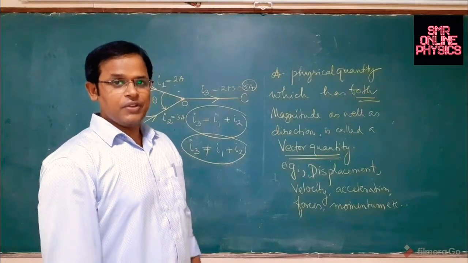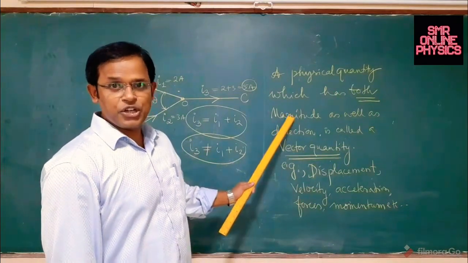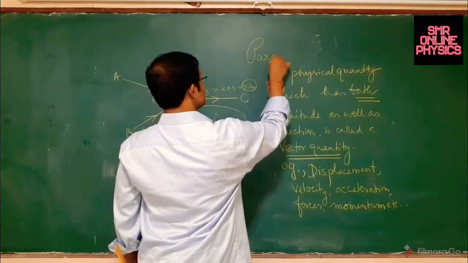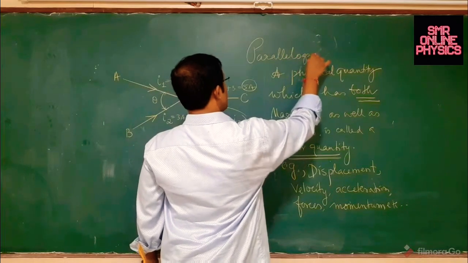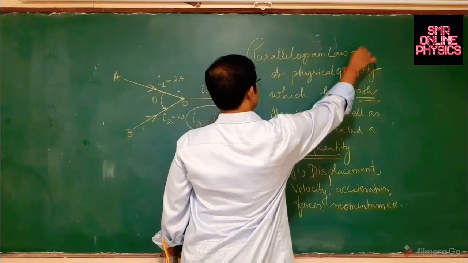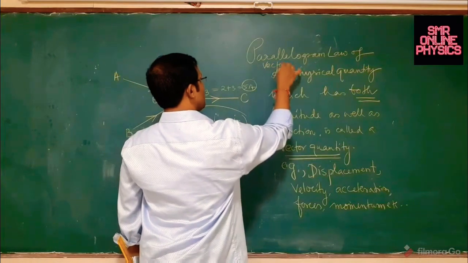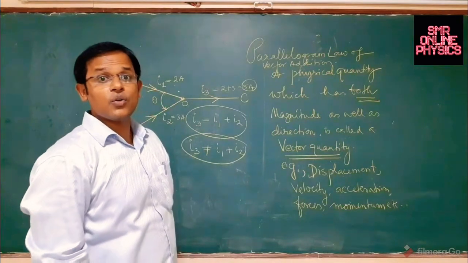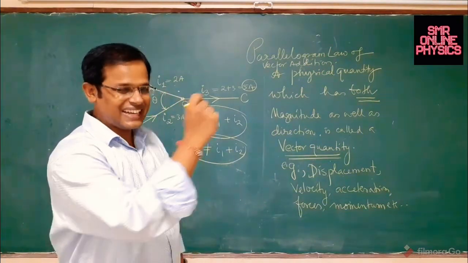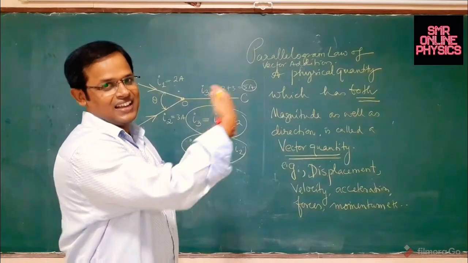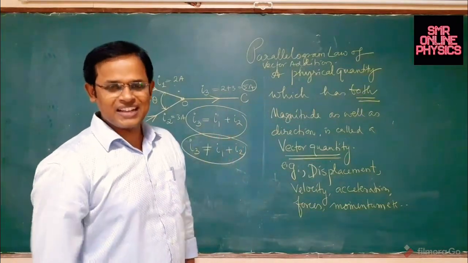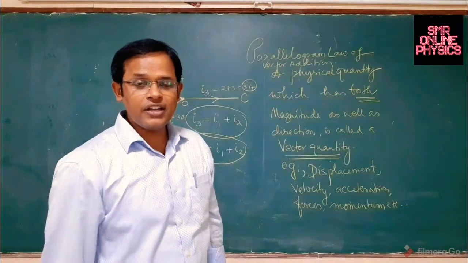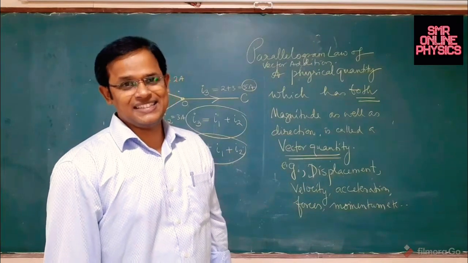We can say a vector is a physical quantity which has both magnitude and direction and also obeys the parallelogram law of vector addition. So that is the difference between calling something a scalar and a vector. It is not only about magnitude and direction, it is also how they need to be added. They do not obey the ordinary rules of algebraic addition.